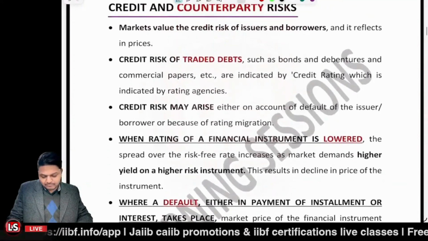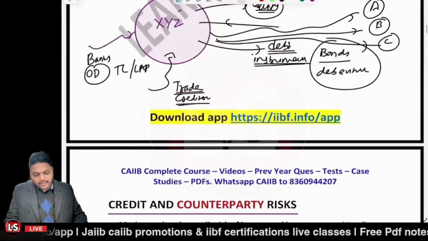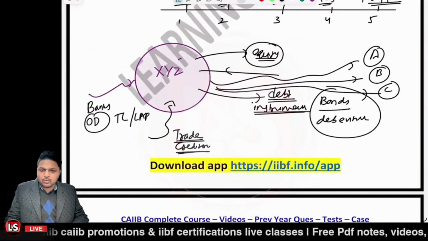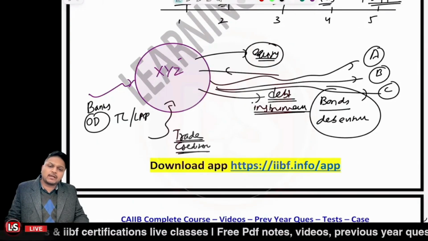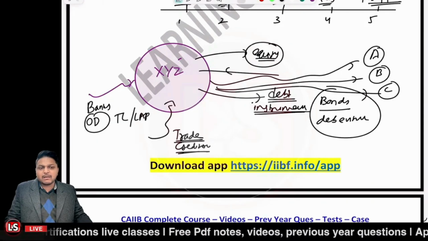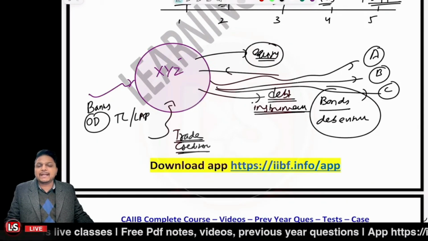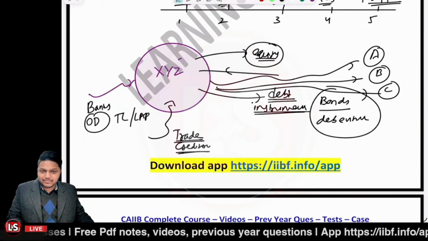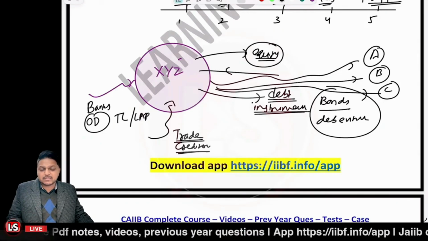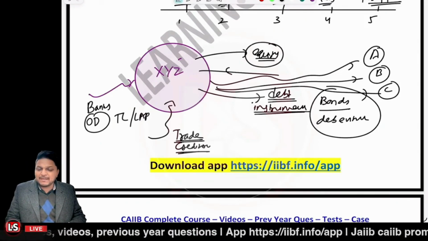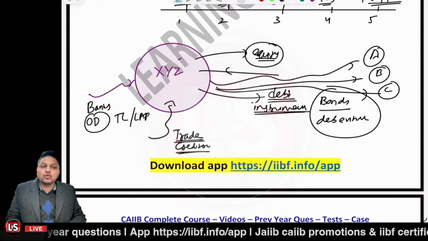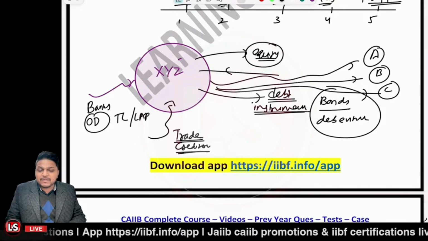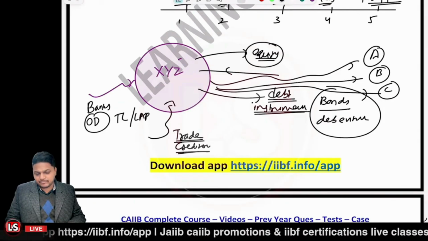Okay. So the credit risk could be that the investors have invested the money into these bonds, right? And the company defaulted. That is going to be the credit risk. Now, how do we look into the credit risk? This is being indicated by the credit rating, right?